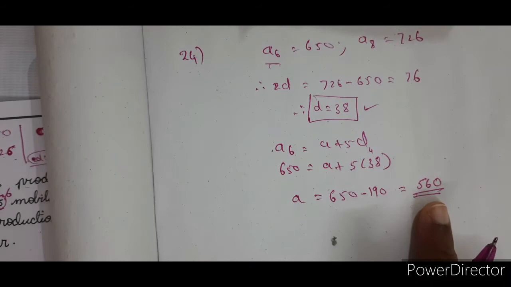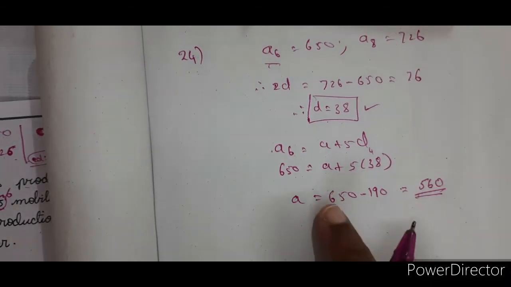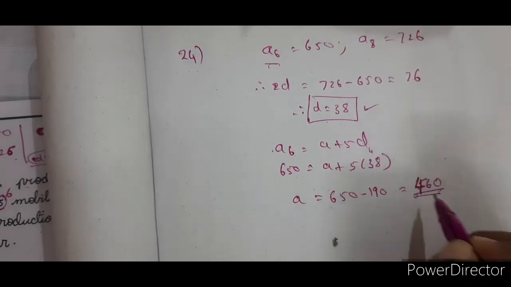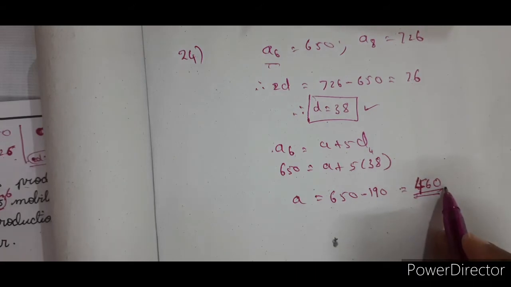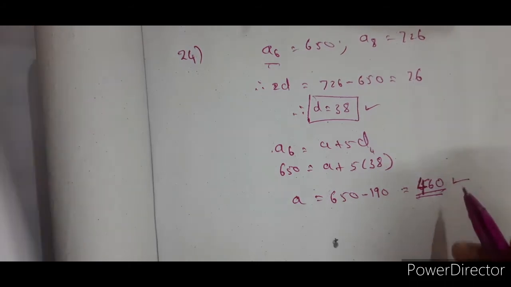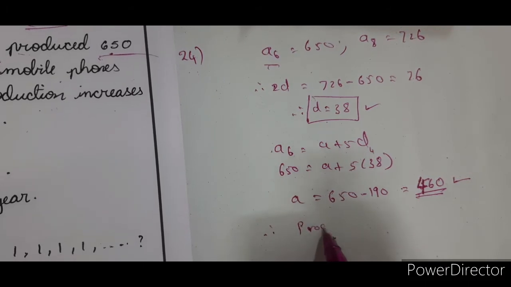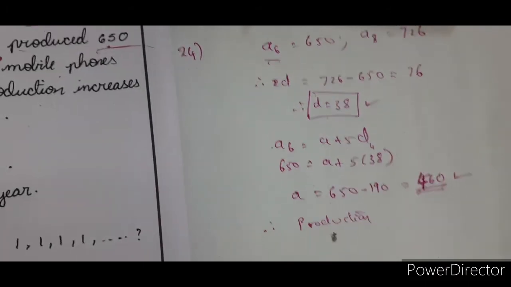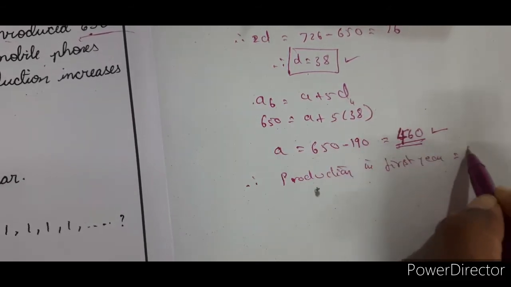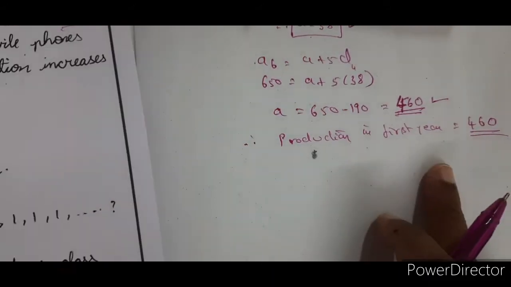So what is the first term here? It is 460. So 460 is the A value. What did he ask? Production in the first year. That means the first term, so production in the first year is 460. Now production in the 12th year.